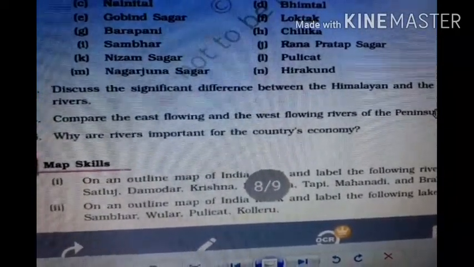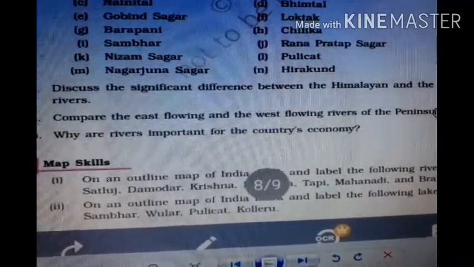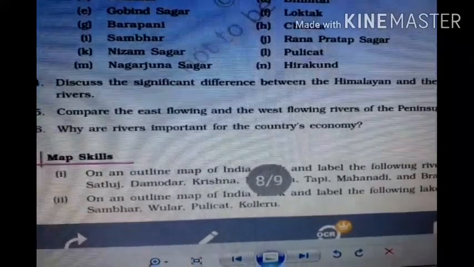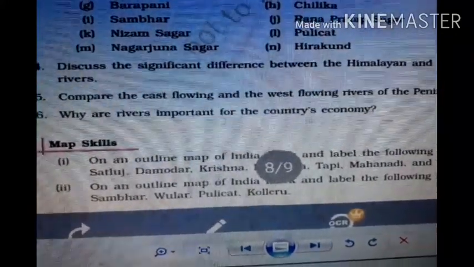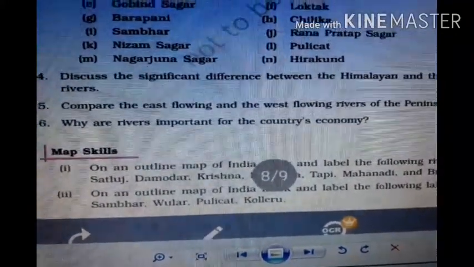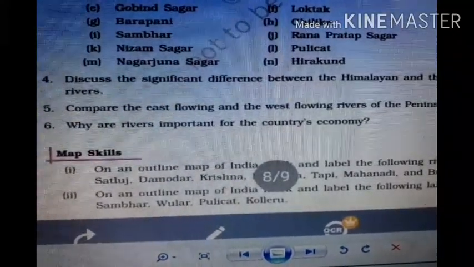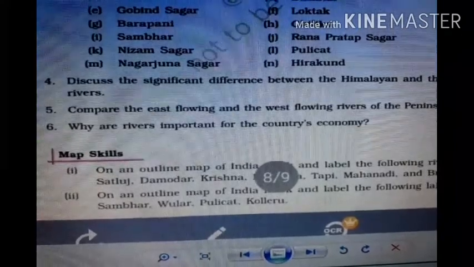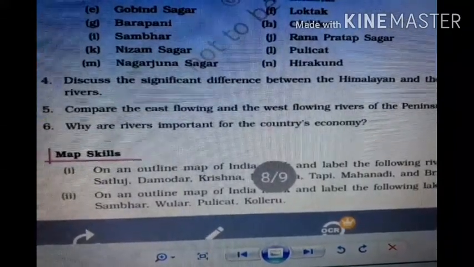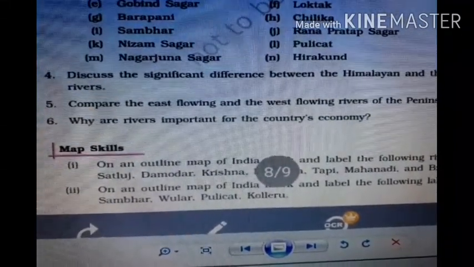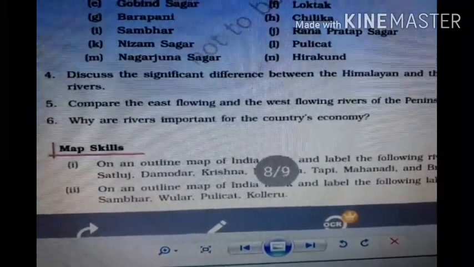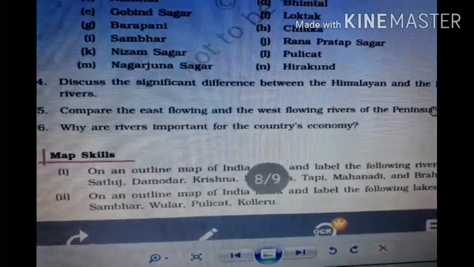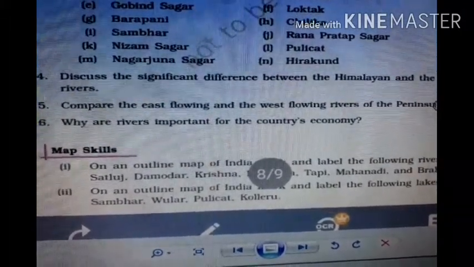These rivers flow on hard, undulating, igneous and metamorphic rocks, making waterfalls, but their middle course is very short and narrow. Most of these rivers drain into the Bay of Bengal, making deltas, except two, Tapi and Narmada. They move towards the Arabian Sea, in the western direction. So this is the major difference between the Himalayan and peninsular rivers.